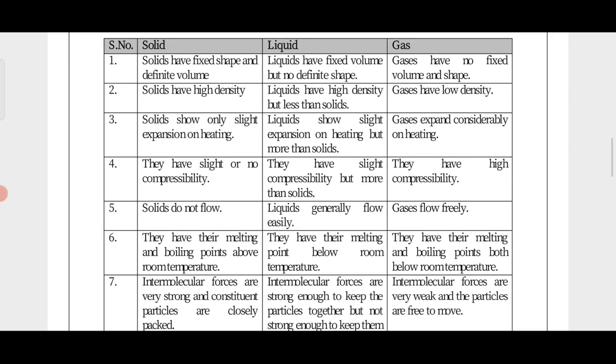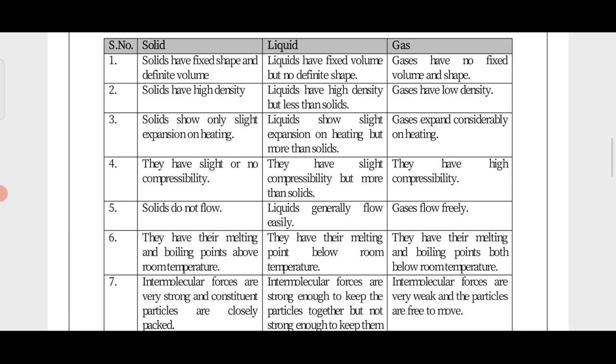Next, solids show only slight expansion on heating, because they are tightly packed. In the case of liquids, there is slight expansion on heating but more than that of solids, and gases expand considerably on heating.